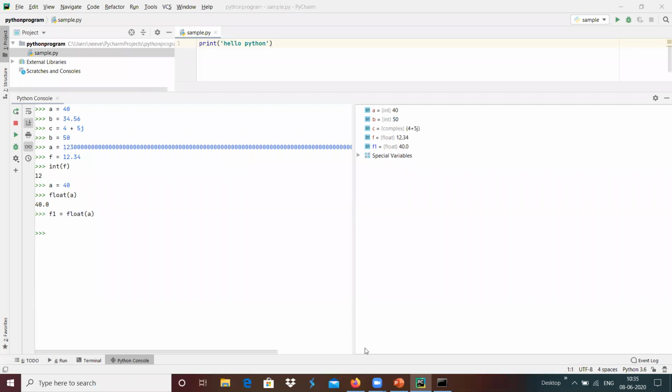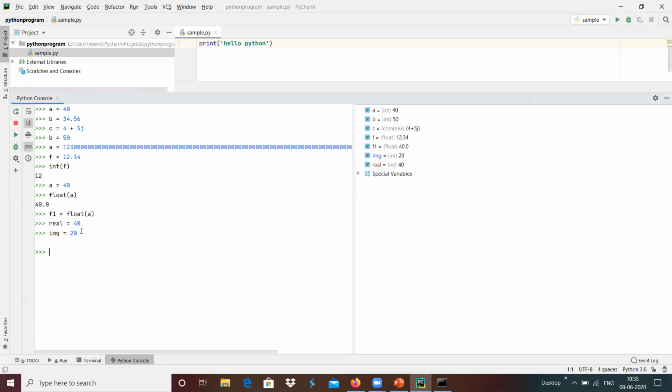And we can use complex, which is the function used to convert real and imaginary parts into a complex number. For example, I have the real number 40 and imaginary number 20 over here.